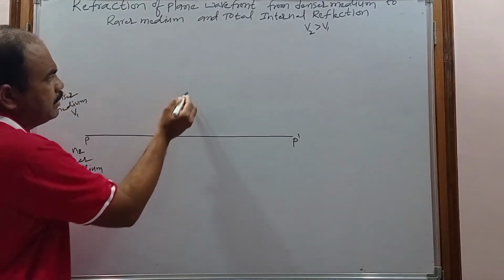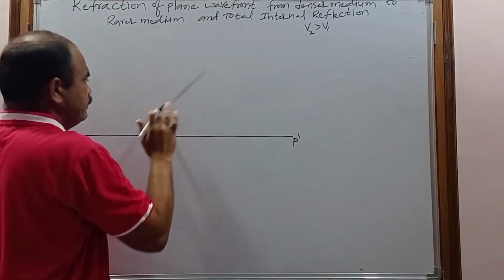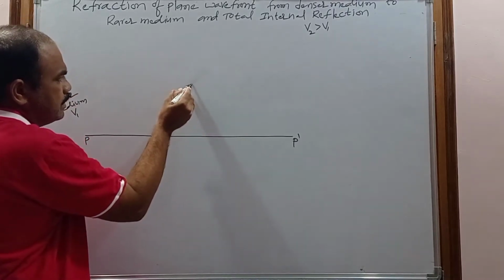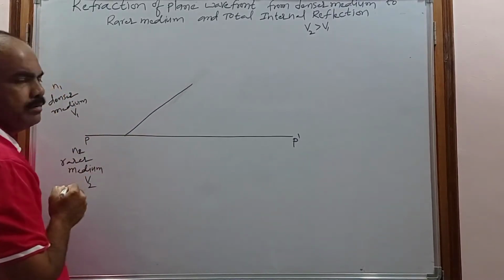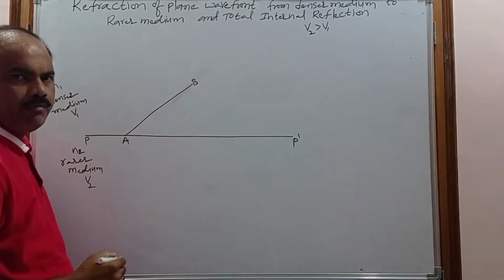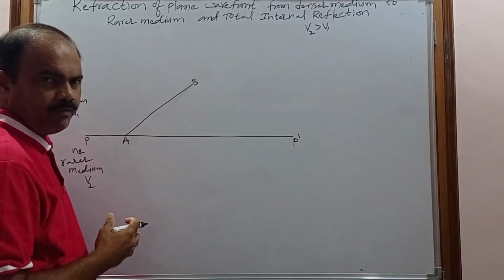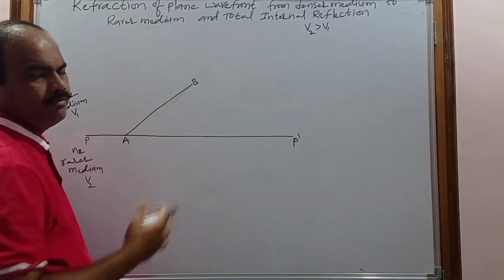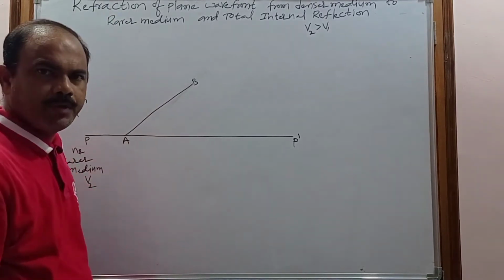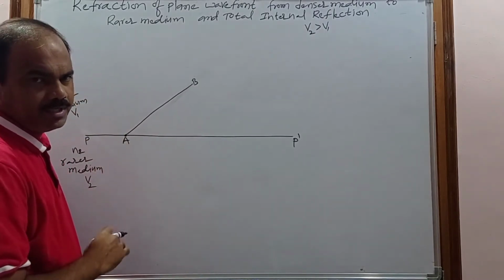Now consider this is the plane wavefront. Its name be AB. We get a plane wavefront when the source of the light is at infinity. This plane wavefront is incident on the surface PP dash at A. Now this A will be called the point of incidence.